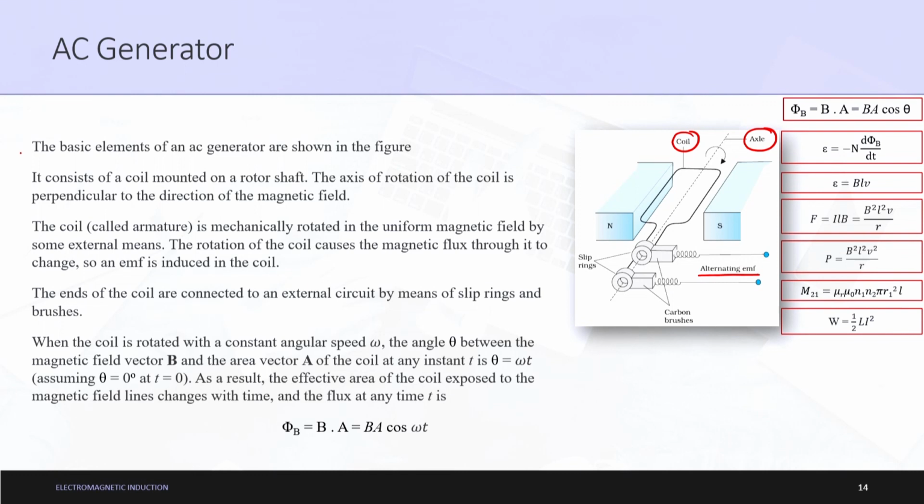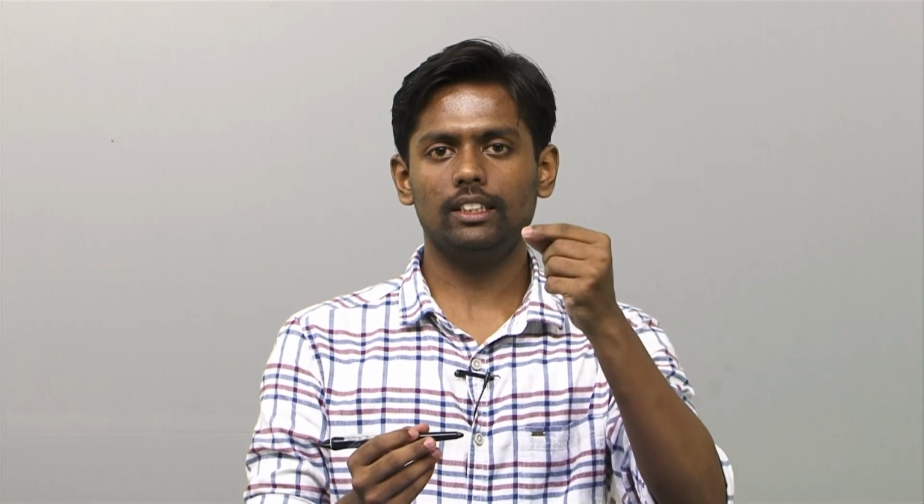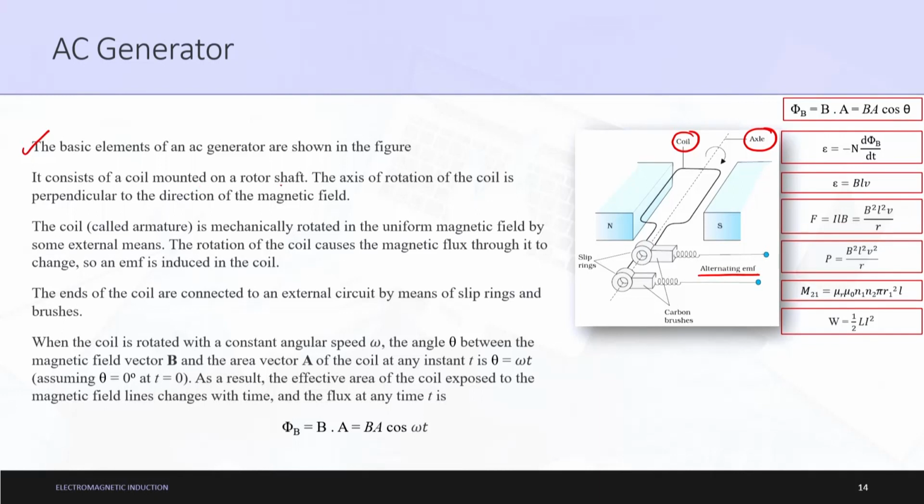So, let us move on to the things written towards your left. The basic elements of an AC generator are shown in the figure. It consists of a coil mounted on a rotor shaft. So, this is the coil which is mounted, as in placed. Anything which is mounted on something, let us say a clock is mounted on a wall. We took a clock, we mounted it on a wall. Similarly, a coil is mounted on a rotor shaft. What is a rotor shaft? Rotor is related to rotating, and shaft is any machine, any motor which is used for rotating. So, it consists of a coil mounted on a rotor shaft.